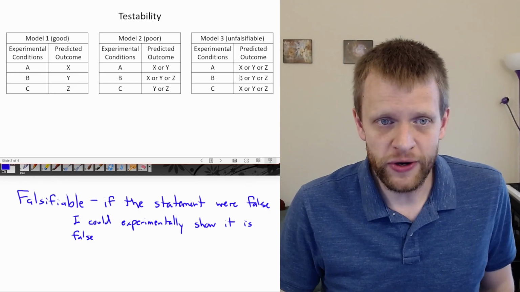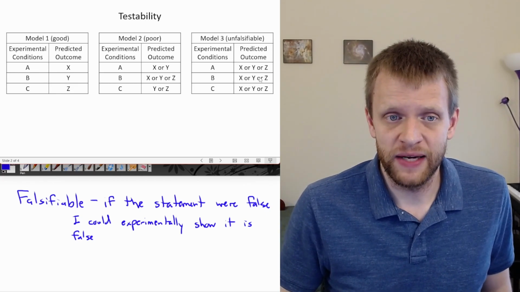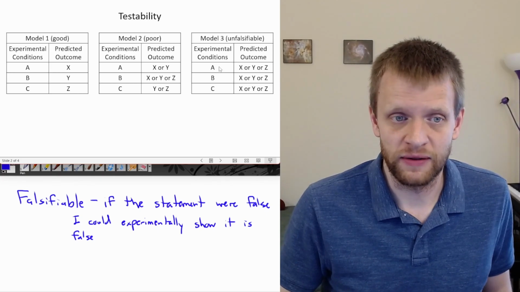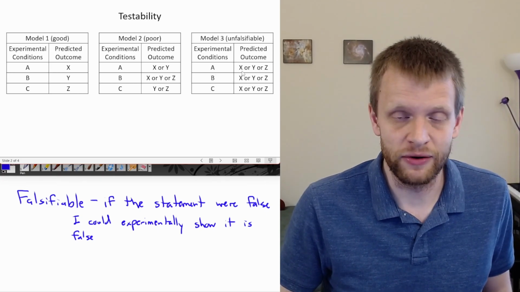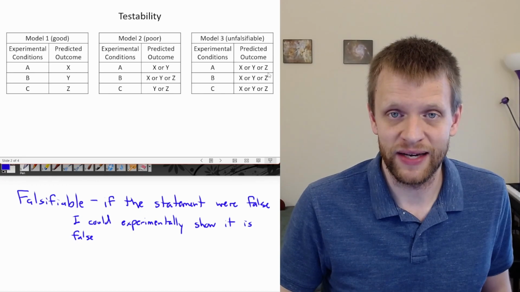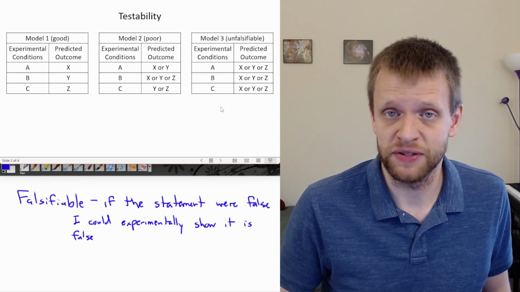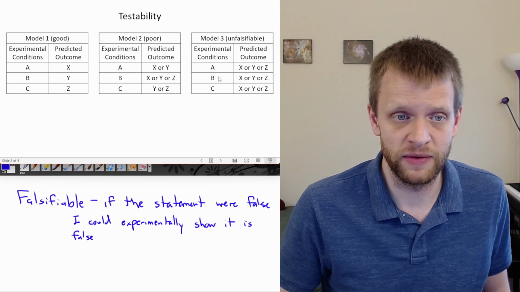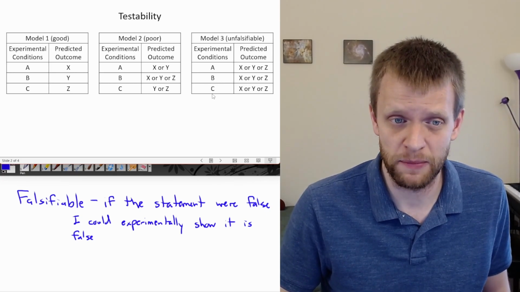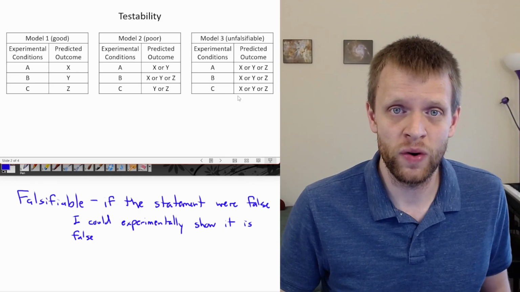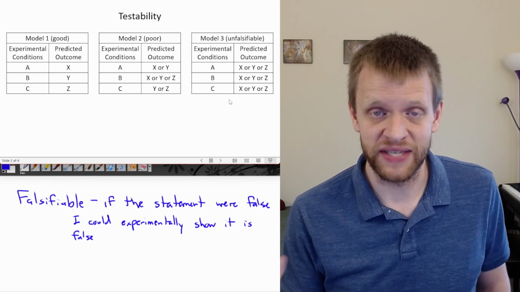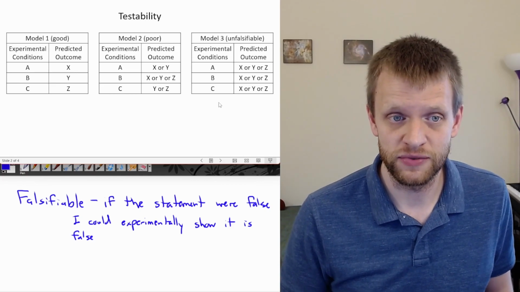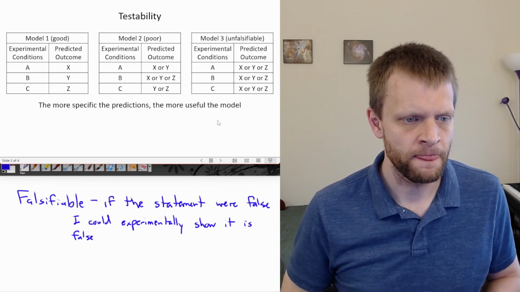Well, model 3 is unfalsifiable. If I do experimental condition A, there is no possible outcome that could falsify that particular model. Same with B or C. If I do experimental condition B or experimental condition C, there's no potential outcome of that experiment that would falsify this model. So that model is unfalsifiable.